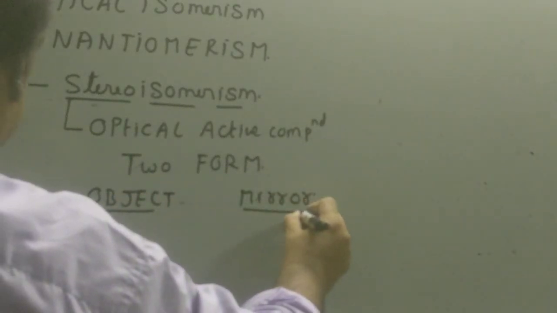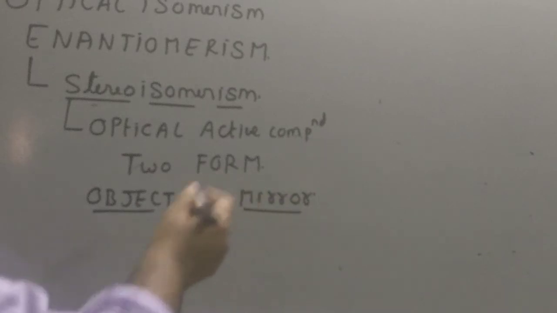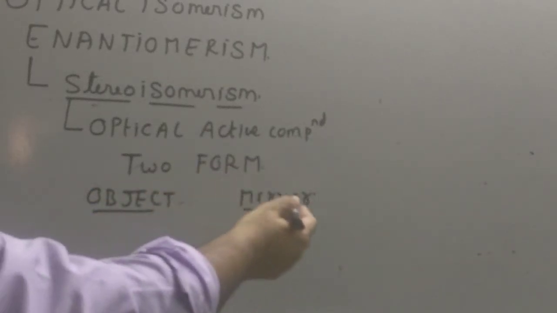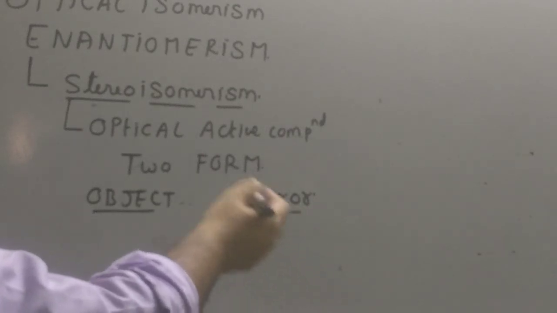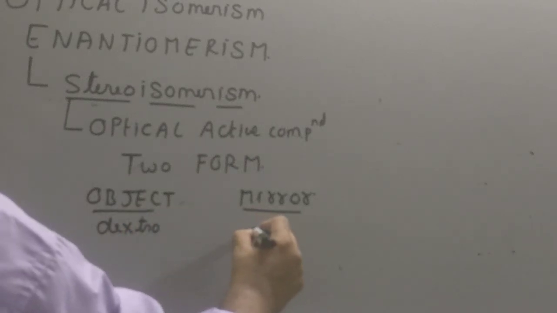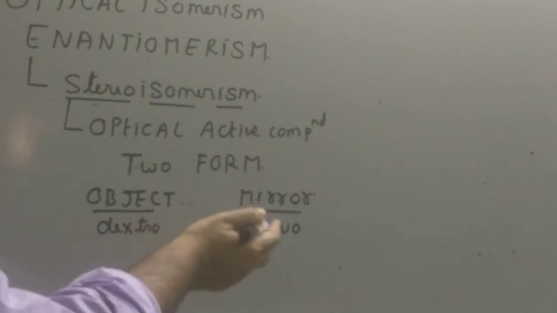The two isomers that I draw for the given compound both have the same molecular formula. They have the same physical properties like boiling point and melting point. Their chemical properties will also be the same because they have the same functional group. The only difference is that if this form is dextro, rotating the polarized light towards the right, this form will be levo. Or if this is levo, the other has to be dextro. So optical isomerism, also called enantiomerism, is a type of stereoisomerism.